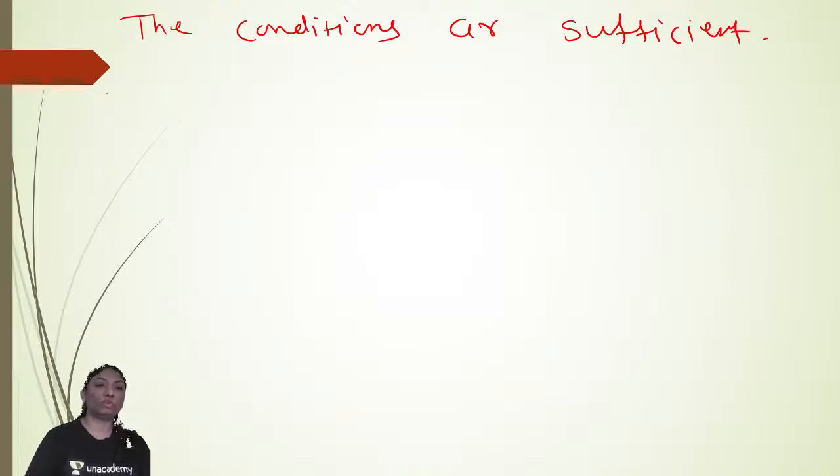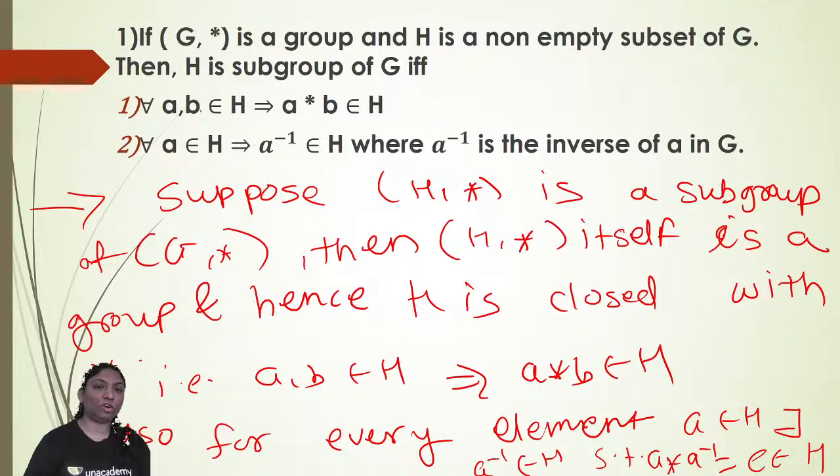Okay. So first is the closure property. Here we assume the second part: for all A, B belonging to H, A star B belongs to H, and A inverse also belongs to H. Okay. So here we already used that if H is a subgroup of G, then these two properties are satisfied. Now the second part is we will assume that these two are true, then we will prove that H is a subgroup of G.